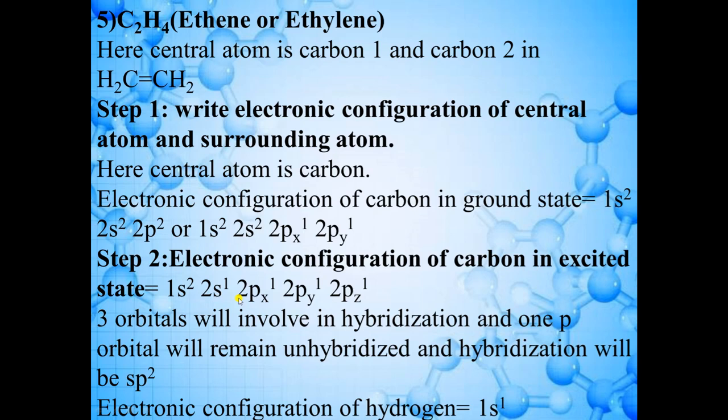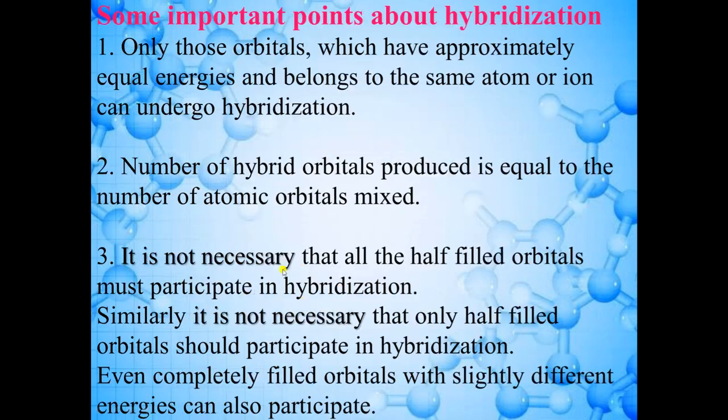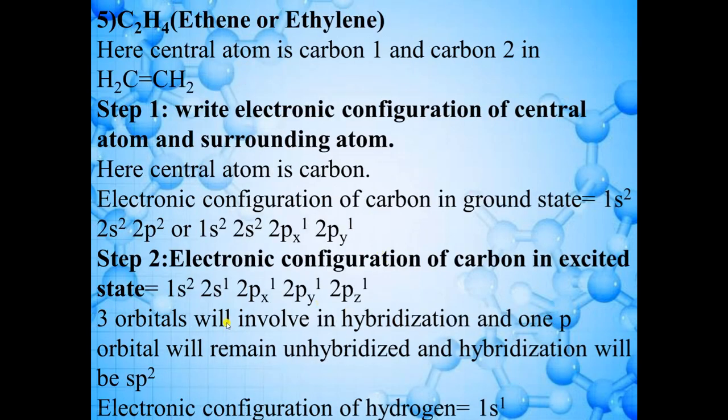Okay, so now we are talking about this condition, that it is not necessary that all the half-filled orbitals must participate in hybridization. We are taking an example of this point. So only 2s1, 2px1 and 2py1, these 3 orbitals will be involved in hybridization.